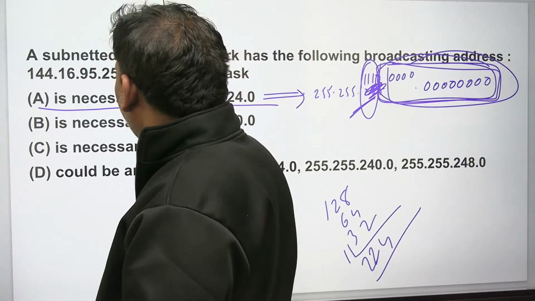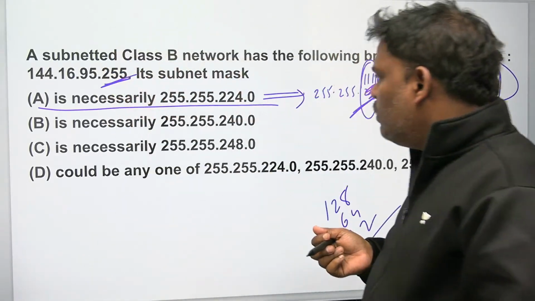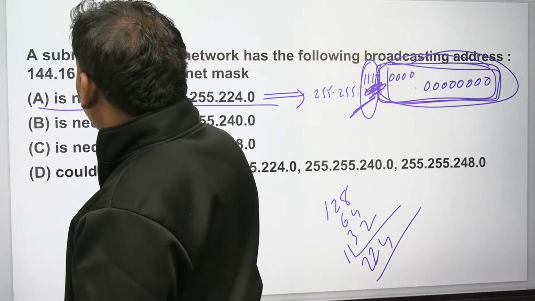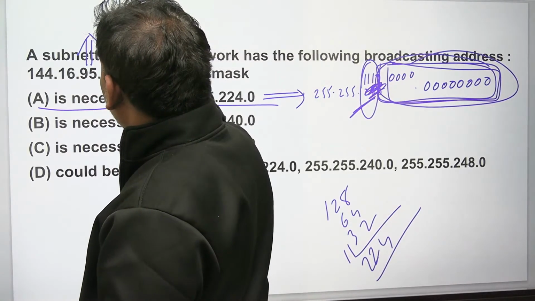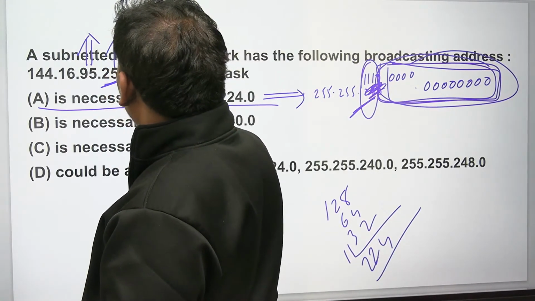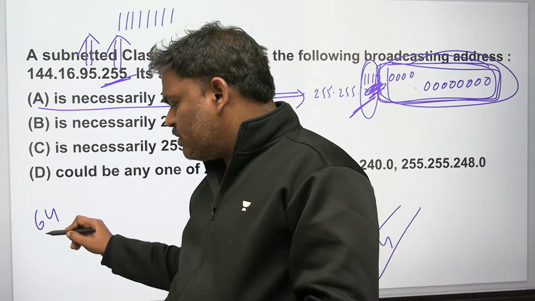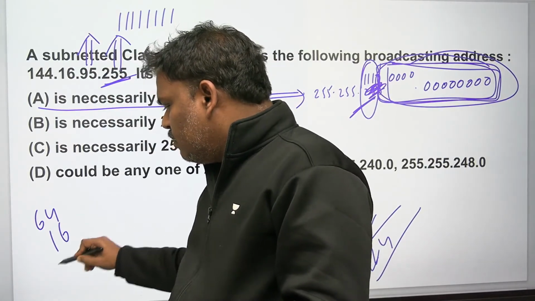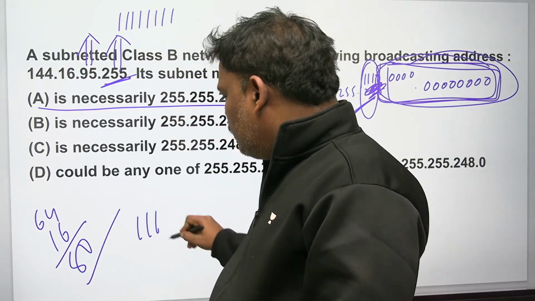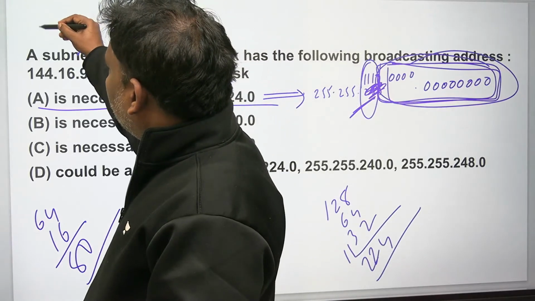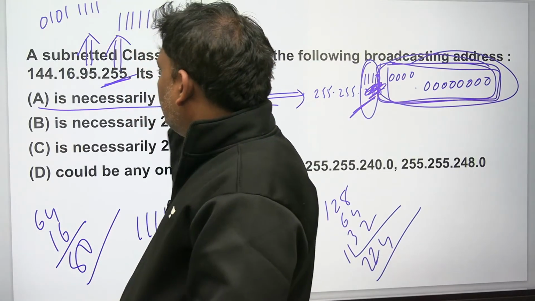Can you help me now? What is the value expected here? 255. What about this one? 95. Let's check, is it possible? How to write 95 in binary format? Let me write 95 in binary. This is all ones. So 95 means 64 plus 32 would be 96, no, 16, which is 80, so 95 means 64 plus 16 plus 15. I will write now: 0, 1, 0, 1, 1, 1, 1, 1. This is the binary format.